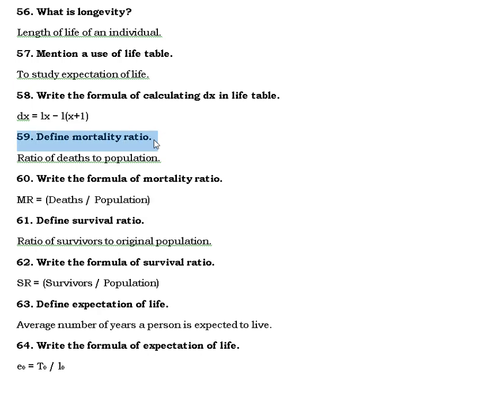Define mortality ratio. Ratio of deaths to population. Write the formula of mortality ratio. MR equals deaths divided by population. Define survival ratio. Ratio of survivors to original population. Write the formula of survival ratio. SR equals survivors divided by population. Define expectation of life. Average number of years a person is expected to live. Write the formula of expectation of life. E0 equals T0 over L0.